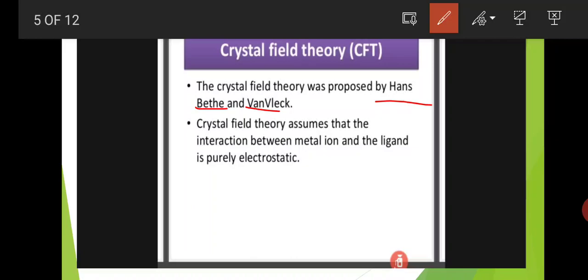Crystal field theory assumes that the interaction between metal ion and the ligand is purely electrostatic. According to crystal field theory, the bond between metal ion and ligand is a purely electrostatic bond. According to Werner's theory that is completely an ionic bond, and according to valence bond theory that is completely a coordinate bond. But according to crystal field theory, the bond between metal ion and ligand is a completely electrostatic bond.